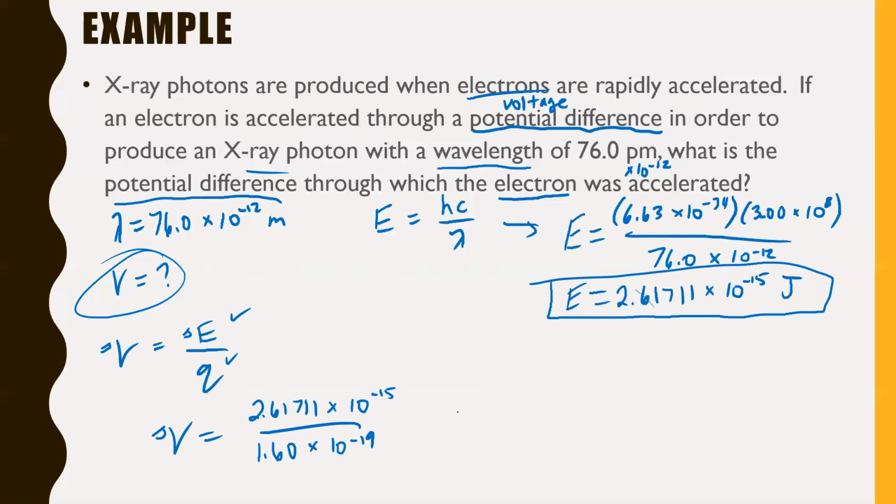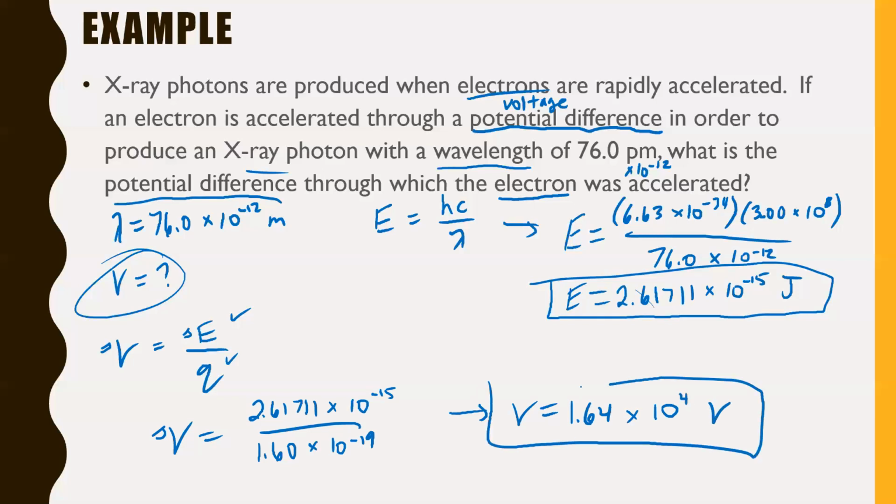Throw this in your calculator. It's finally our last step here. We're going to find that our voltage is therefore 1.64 times 10 to the 4 volts. So we were able to find a voltage that an electron had to have been accelerated through in order to produce an X-ray photon with that given amount of energy.